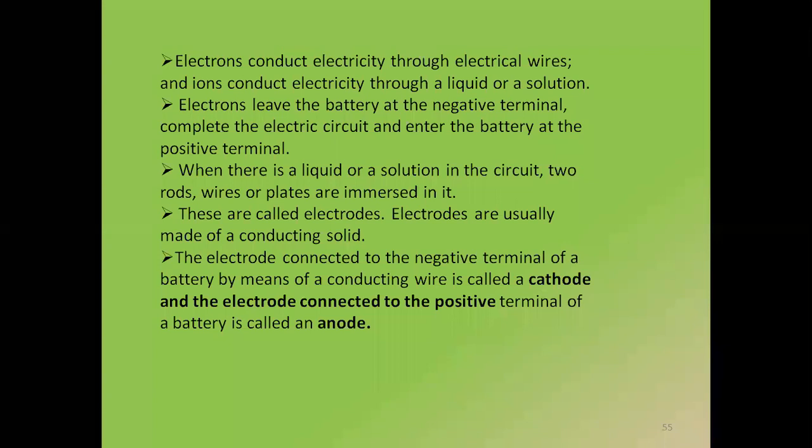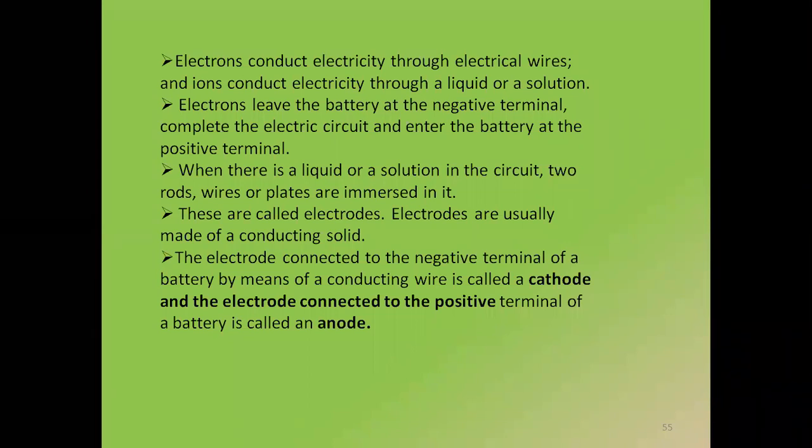I have taken electrodes. Electrodes are the ones which are good conductors of electricity, and can be made of any conducting material. Now these electrodes are given names. One name is cathode and the other is anode. Cathode and anode means the charges to which they are attached. If the negative terminal is attached to the electrode, it will be named cathode.